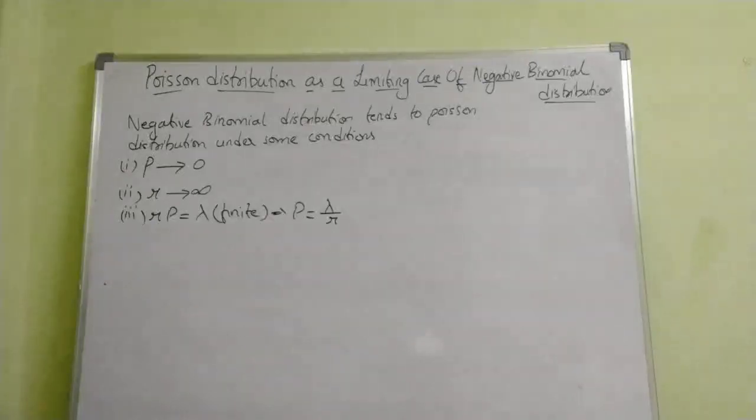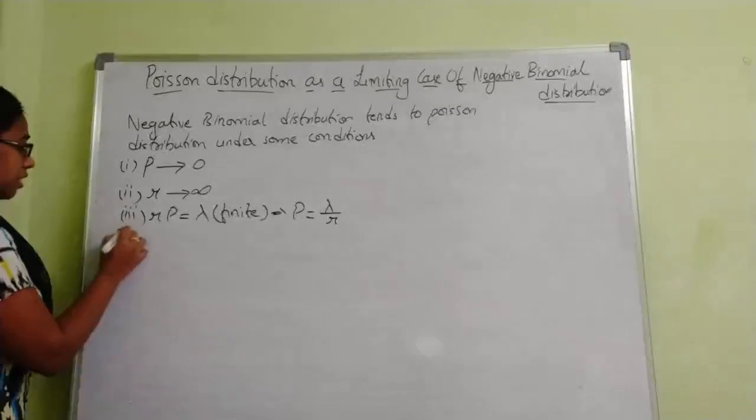Now, before considering this, first we write our PMF. What is the PMF of negative binomial distribution?